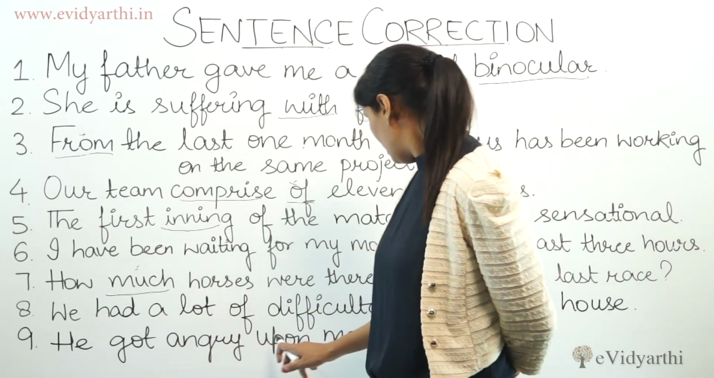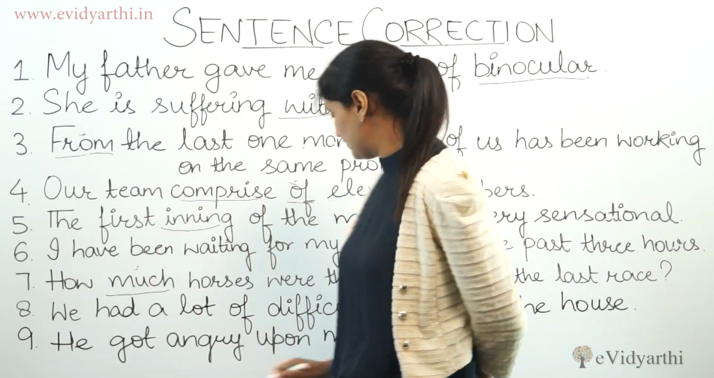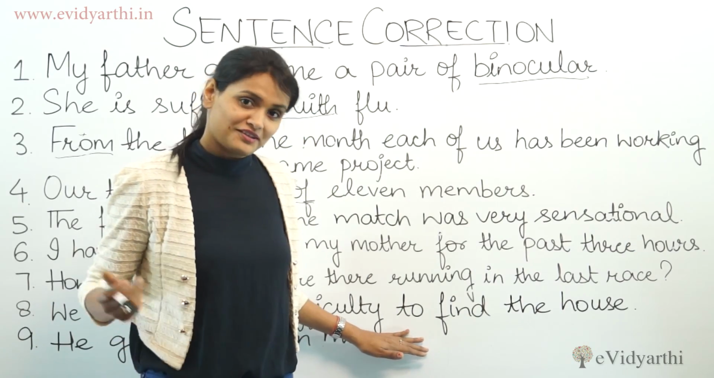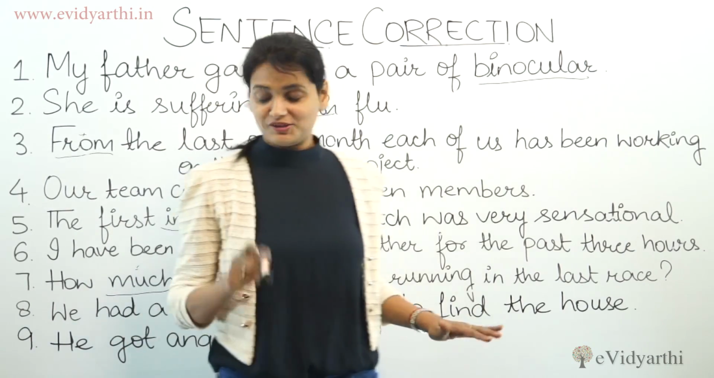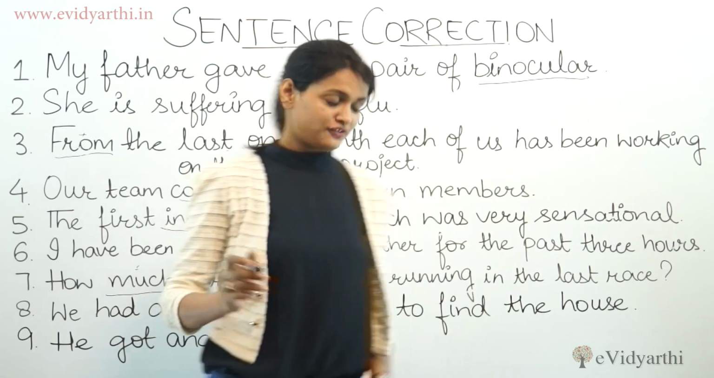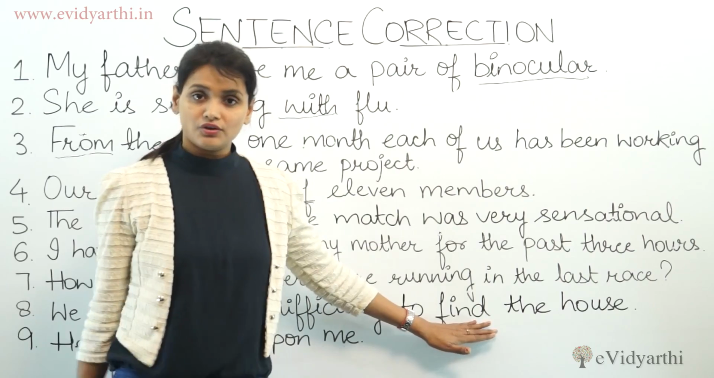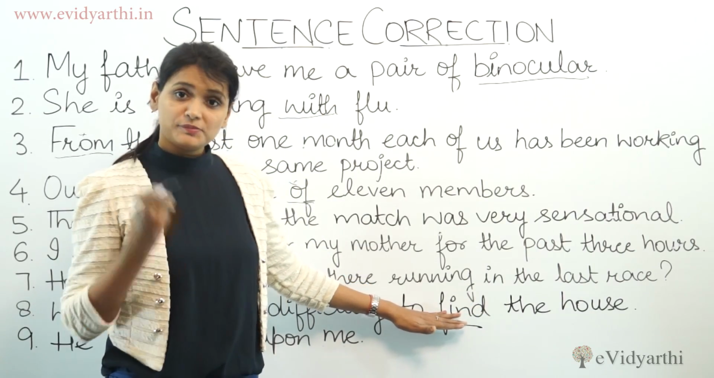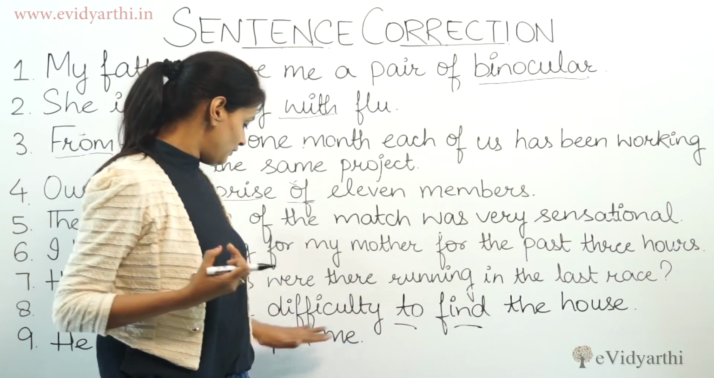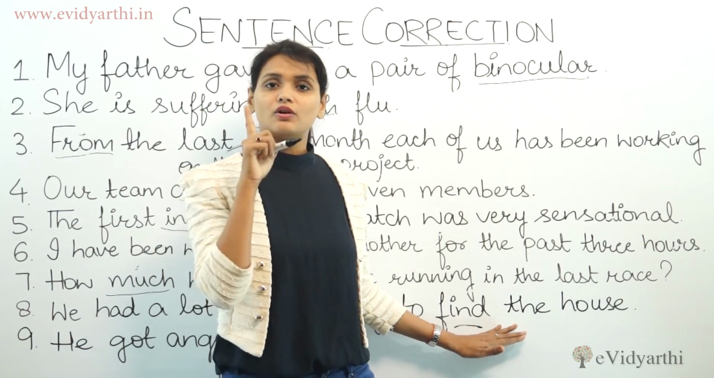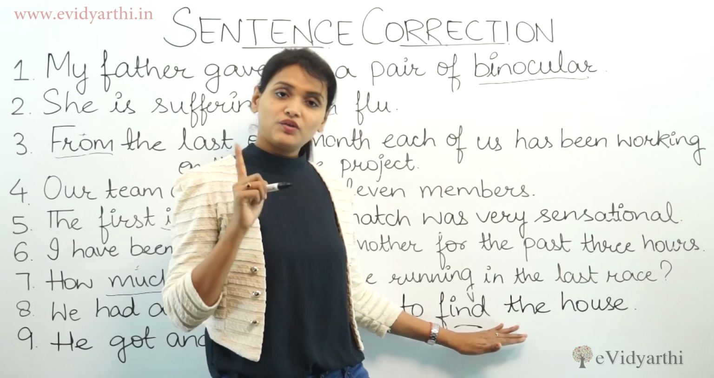We had a lot of difficulty to find the house. So what's wrong here? Okay, there's something wrong, I'll tell you. We had a lot of difficulty not "to find". This is wrong. After difficulty, what preposition comes in its place? We had a lot of difficulty in. After "in", there is always "ing" with the verb.